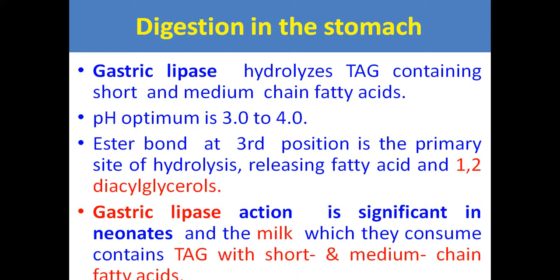The ester bond at the third position is the primary site of hydrolysis by gastric lipase, releasing the fatty acid and 1,2-diacylglycerol. Gastric lipase action is significant in children, and the milk which they consume contains triacylglycerol with short and medium chain fatty acids.